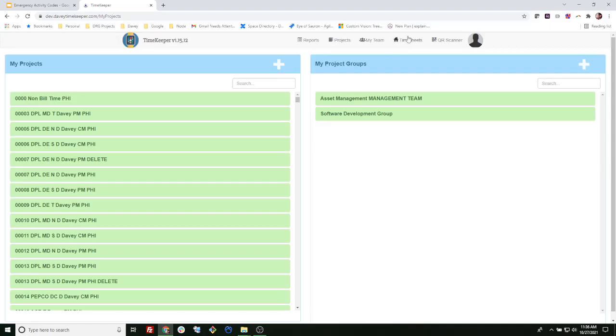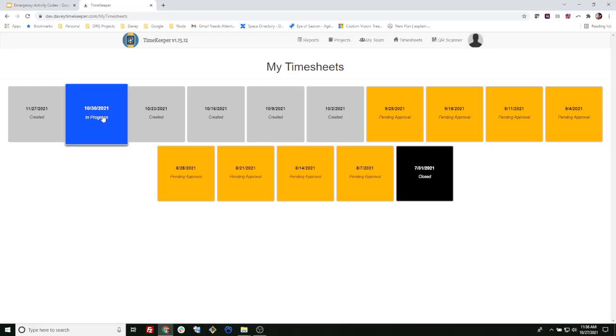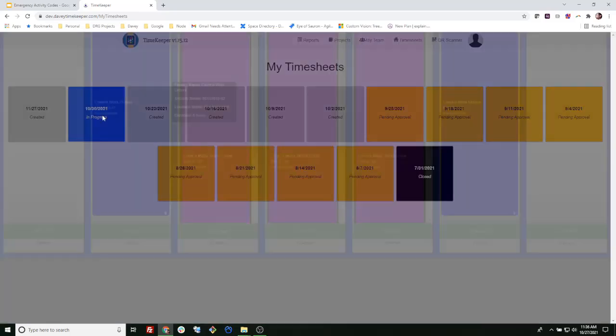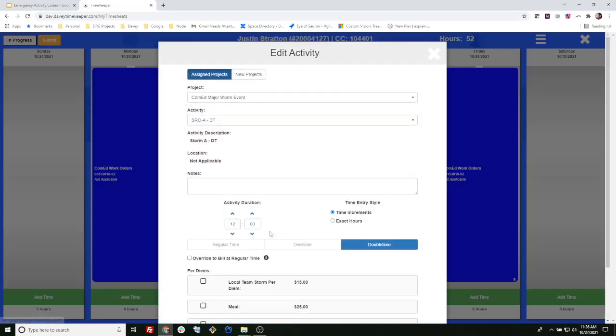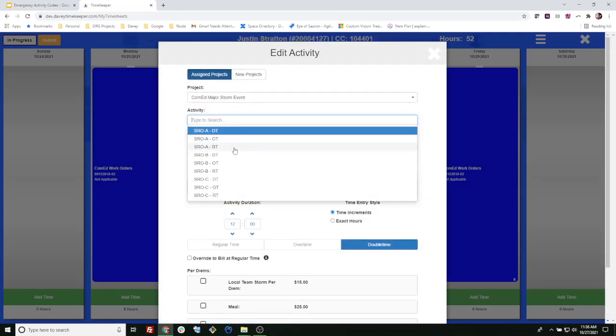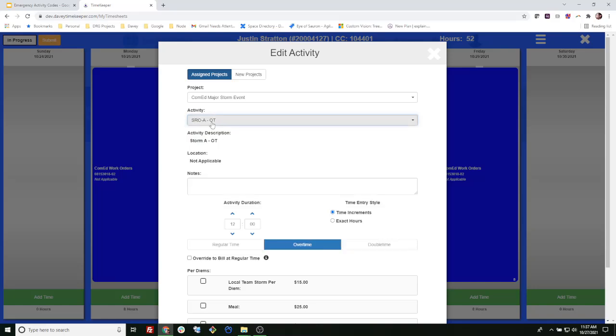If you come to your timesheet and you go to approve the hours and you realize that the employee should have recorded this as overtime rather than double time, there is no way to change that designation. The only option is to edit the activity and choose a different activity that may be of a different type. So for example, in that case, if they should have been overtime, I will go ahead and switch it to overtime.